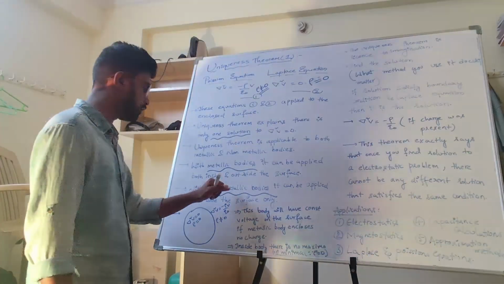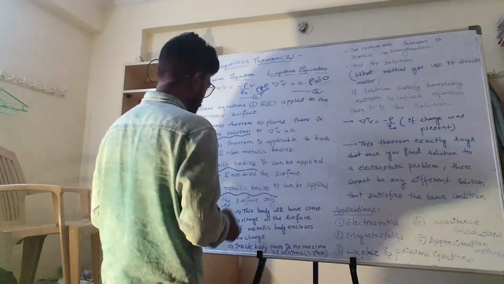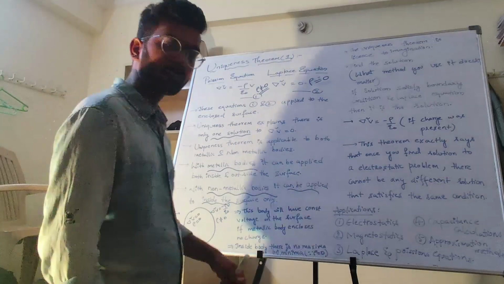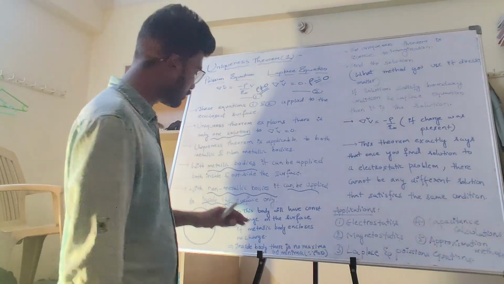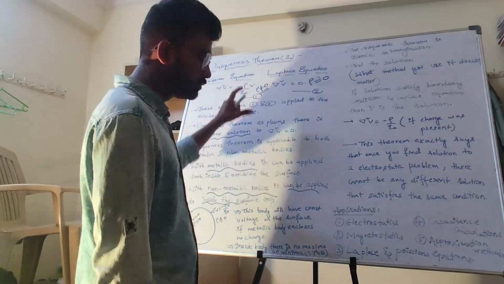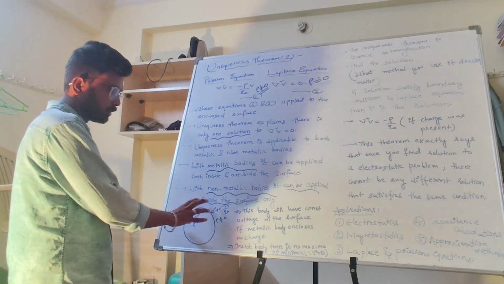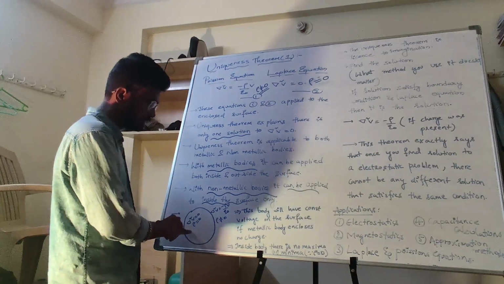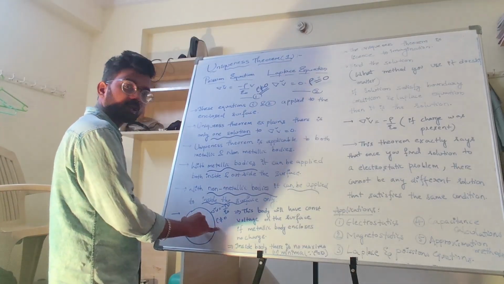Coming to non-metallic bodies, it can be applied only inside the body. For metallic bodies, you can apply both inside and outside. But for non-metallic bodies, you can apply only inside the surface. To justify this, I will take one example. I am taking one bounded body, which has no charge inside, but outside the charge density is not equal to 0. Inside it is equal to 0, outside the charge density is not equal to 0.